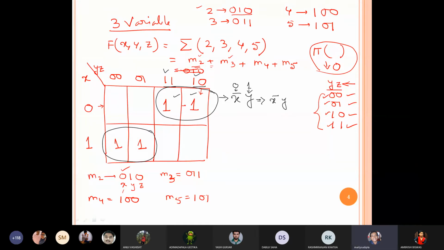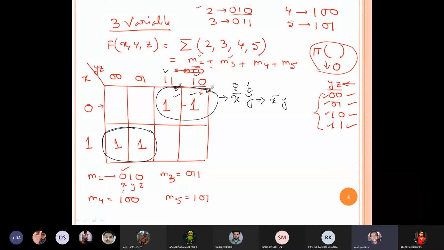Sir, why is Z not mentioned there, just X bar and Y? Here, what is the value of Z in this box? 1 1 in this box and 0 0 in that box, so it is 1 and 0, not common in both boxes. This value should be common. Y is 1 in both boxes, but Z is varying, so we cannot write a varying variable. That's why Z was not written. Is it clear now? Okay sir, thank you.